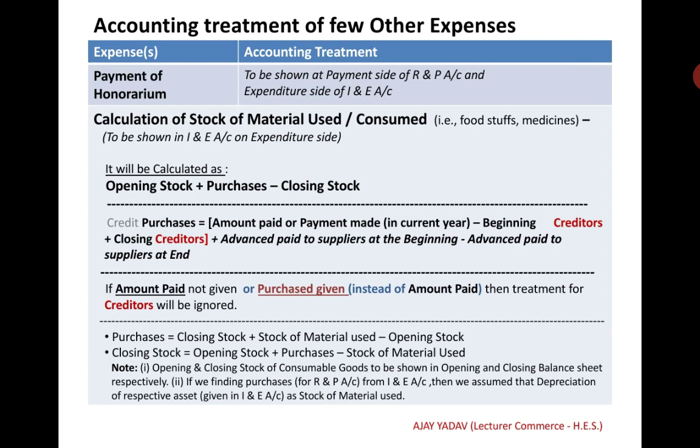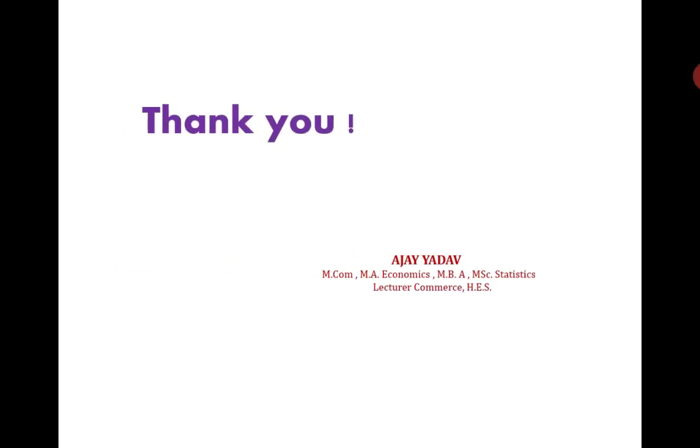Then we will add advance paid to the suppliers at the beginning, and advance paid to the suppliers at the end we will deduct. So purchases will become the result. If amount paid is not given, or purchases are given instead of amount paid, then the treatment for creditors will be ignored. Thank you.